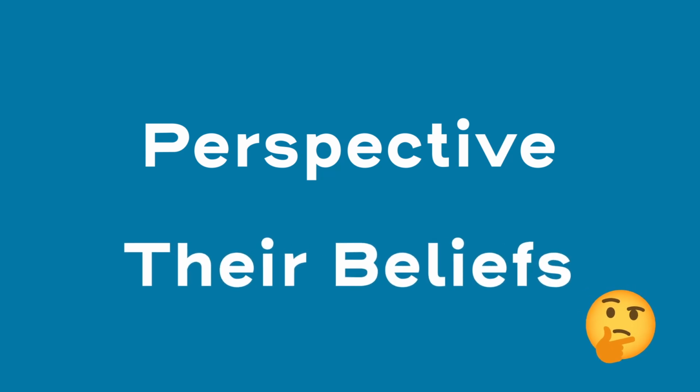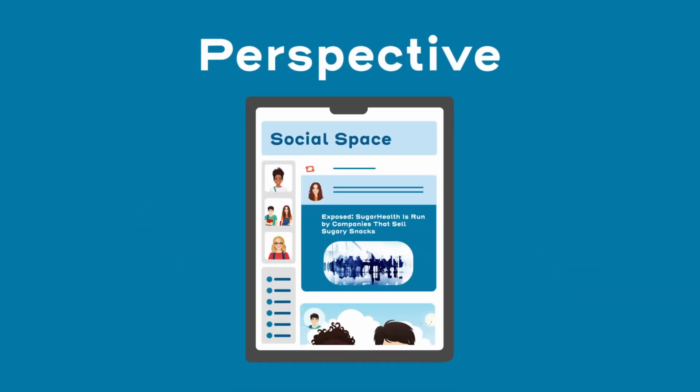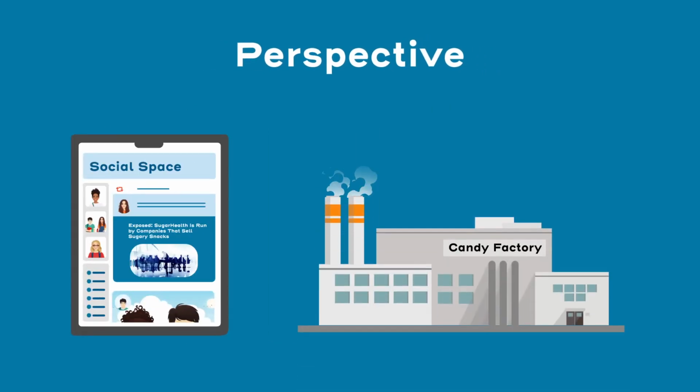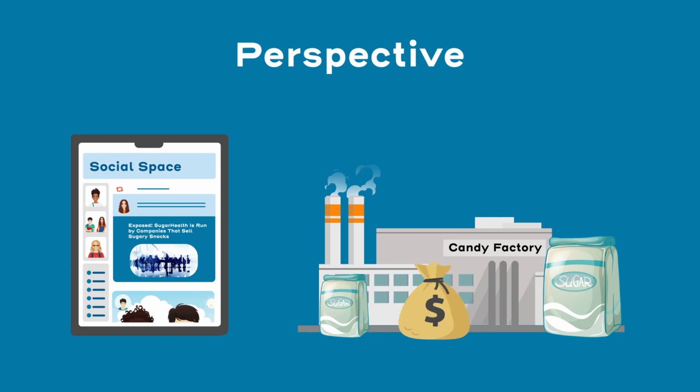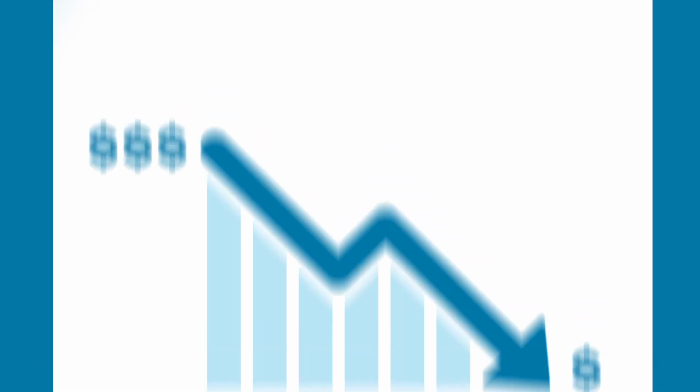You want to consider their beliefs on a particular topic and how those beliefs might influence what they say. In this case, sugarhealth.org is run by companies that sell sugary products. So they're unlikely to report that foods with lots of added sugars are bad for you. Revealing this information could hurt their profits.